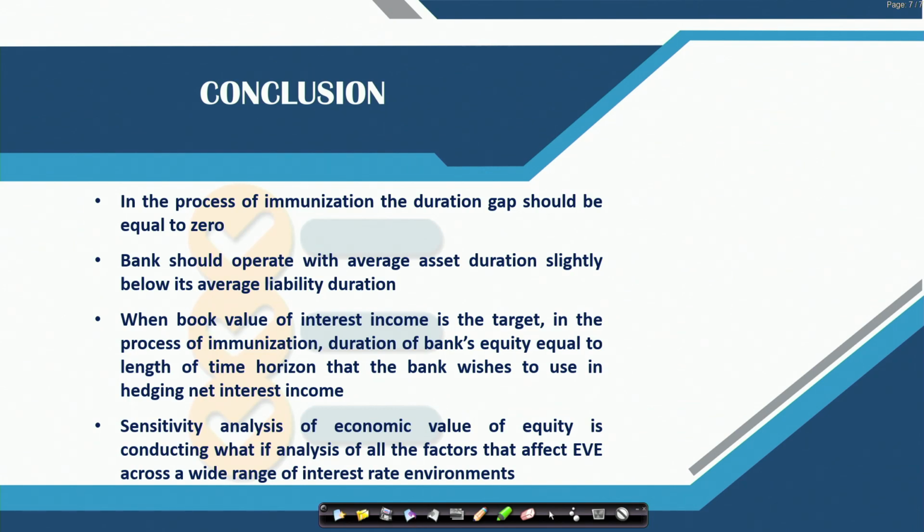When the book value of interest income is the target, apart from the economic value of equity, in the process of immunization the duration of the bank's equity should be equal to the length of the time horizon the bank wishes to use in hedging net interest income. The sensitivity analysis of economic value of equity is nothing but a what-if analysis of all the factors which can affect the economic value of equity across a wide range of interest rate environments. Accordingly, we have to prepare ourselves for how we can manage interest rate risk in the market whenever there are fluctuations of rates in the system.